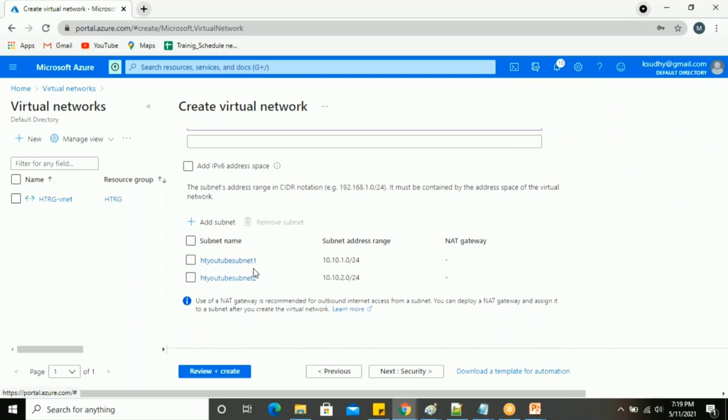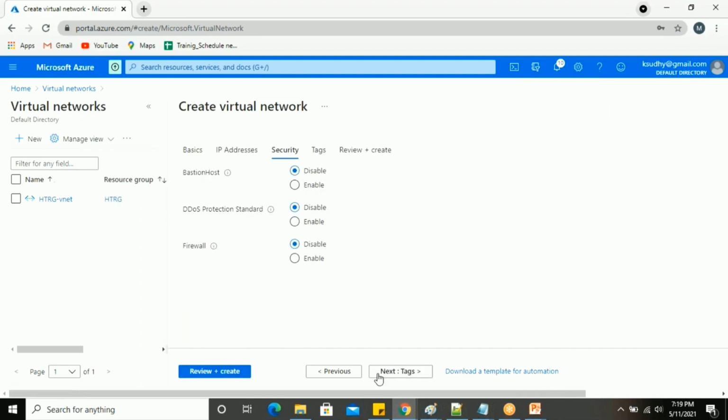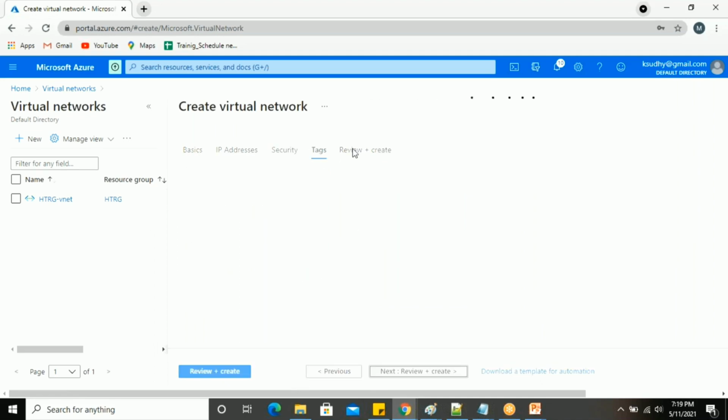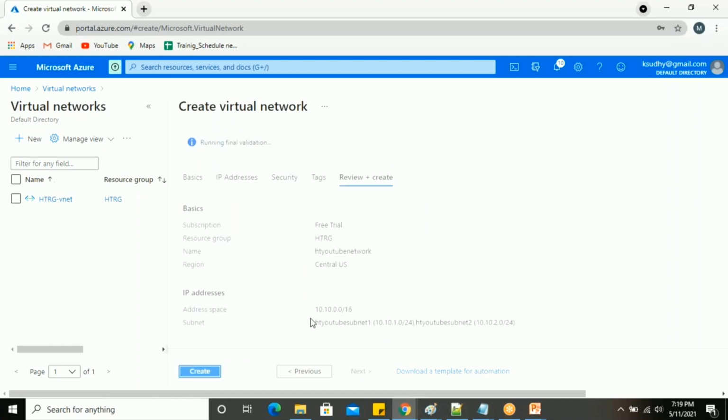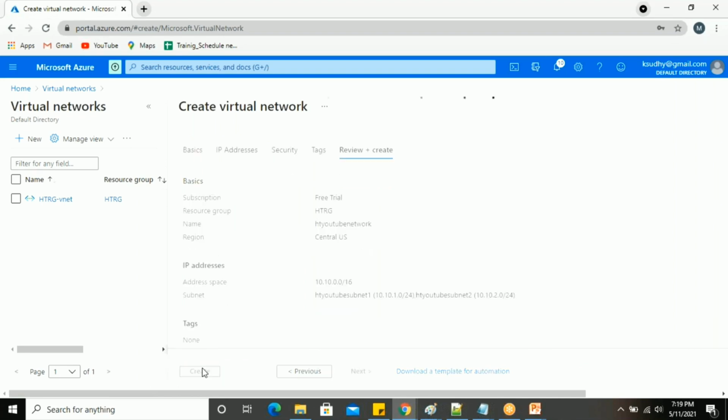So 2 subnets can be created successfully, and next we have security, such as Bastion, and DDoS protection and firewall. If you want to enable these, you can enable them, or if you don't need them, you can go with the disabled mode. Next, we go to tags, and finally review and create your virtual network. After reviewing, validation passed. Let me create the VNet here.